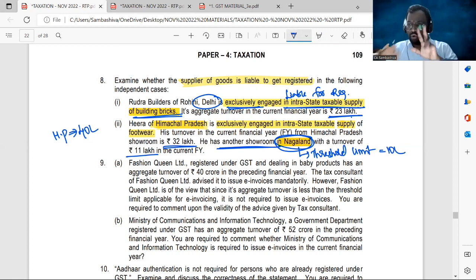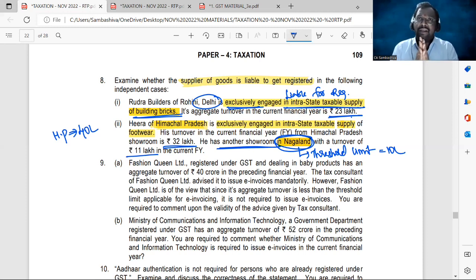So he has two showrooms, one in Himachal Pradesh, one in Nagaland. For Himachal Pradesh, the threshold limit is 40 lakhs. For Nagaland, 10 lakhs is the threshold limit. Now, which threshold limit should I consider in order to decide whether I am liable for registration or not? The answer we've already studied in our regular classes.